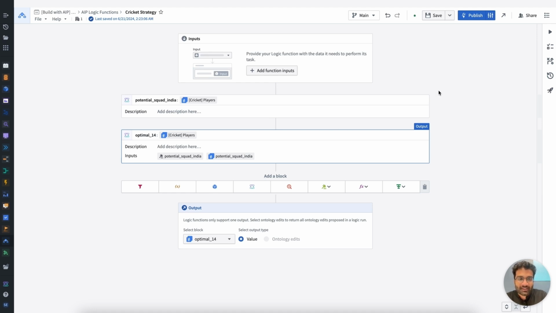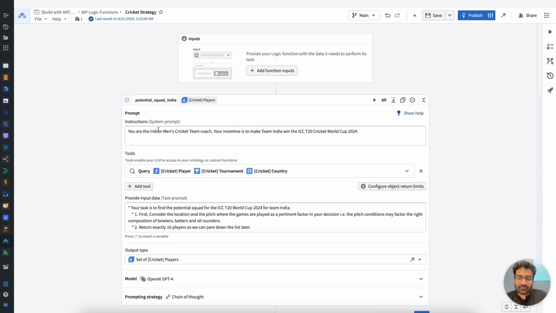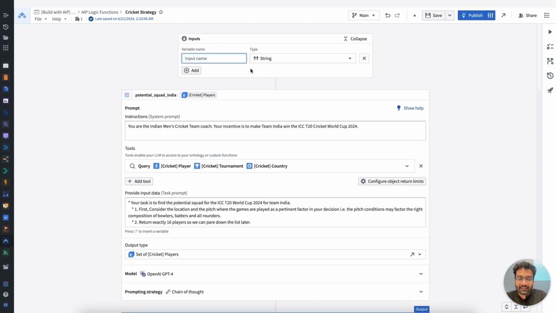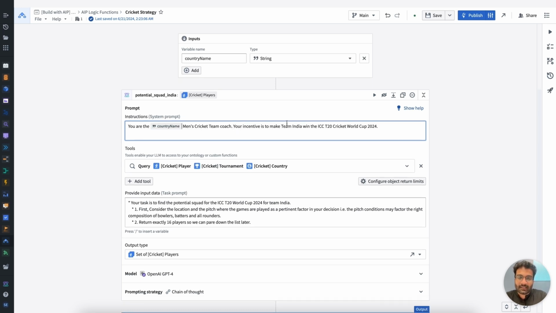Now that we've created these composable blocks of logic and chained them together to create this logic function, another thing I can start to do is parameterize some of the things that we're calling out here. For example, we're only doing this for Team India, and I promised you could reuse this workflow for the country of your choice. So let me follow through on it. Instead of saying the Indian men's cricket team explicitly, I can parameterize that into a variable called country name, which would be an input to the specific function, and then I can use that input to make any kind of judgment calls.